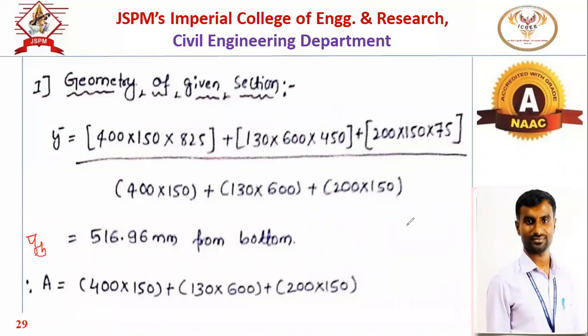Now the overall depth we know is 900. So if we have to find out YT bar, centroid from the top, what we have to do? Overall depth 900 minus centroid from the bottom, YB bar. That way we can get the centroid from the top. The total area of that I section: area of top flange 400 by 150, area of the web portion 130 by 600, area of the bottom flange 200 by 150. This is the total area of that particular section.